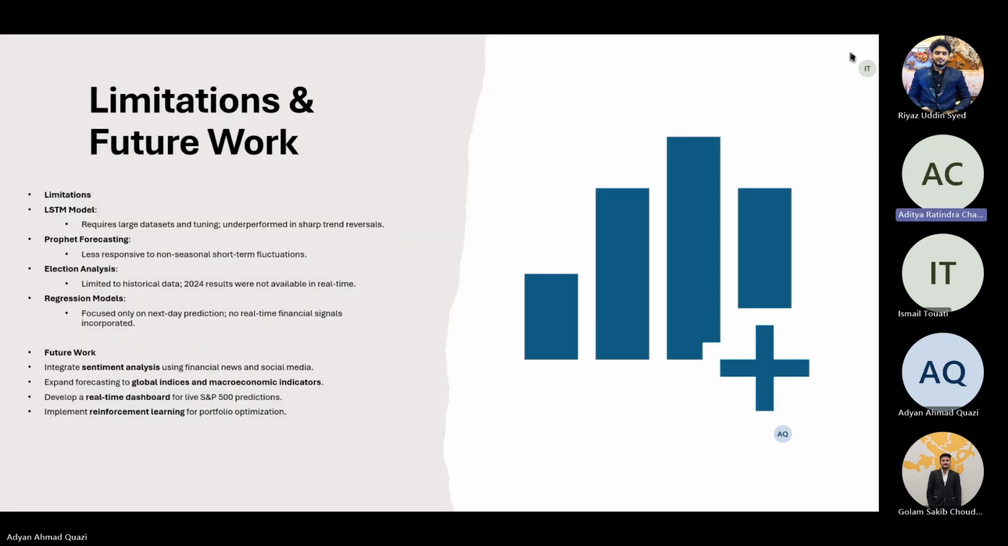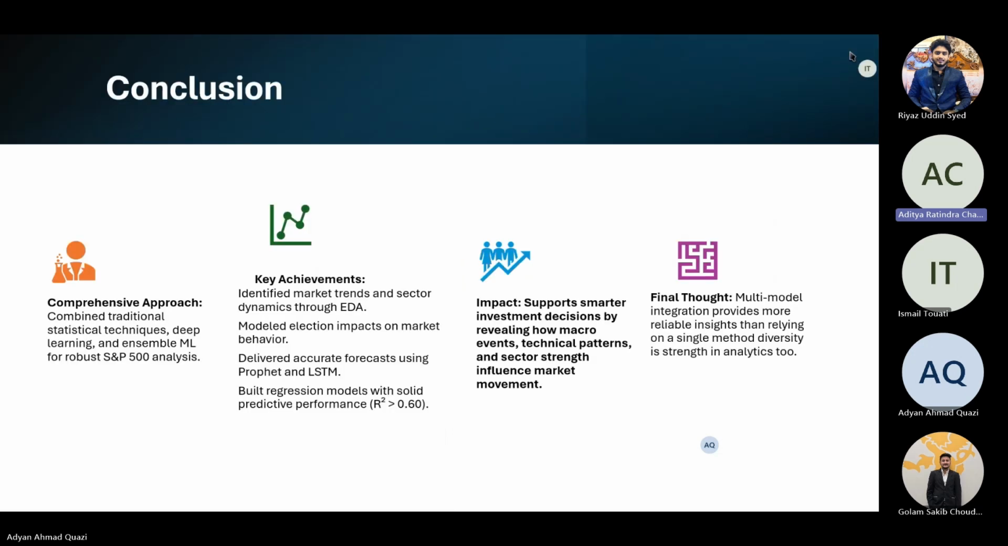LSTM requires a large data set and struggles with sharp trend shifts, and Prophet is less effective for short-term fluctuations. Election analysis was limited to past data, and regression models didn't incorporate real-time signals. Future plans include adding sentiment analysis, expanding to global indices, and building a live prediction dashboard.